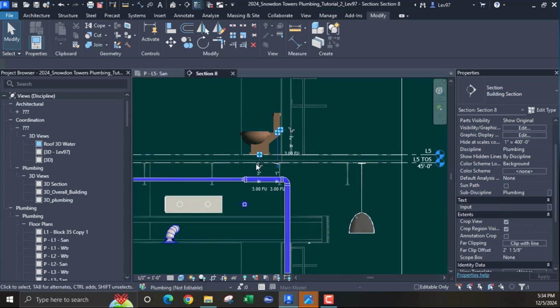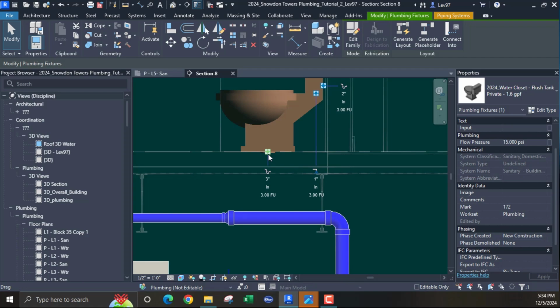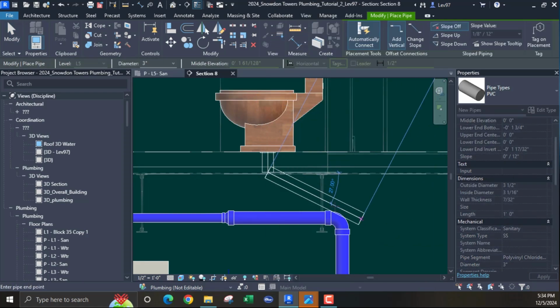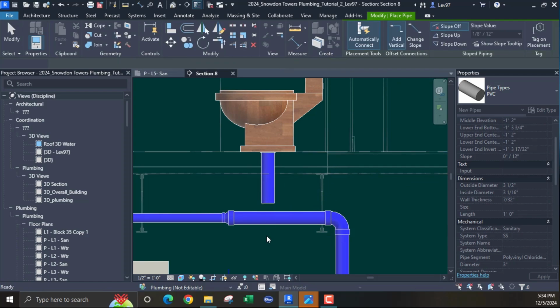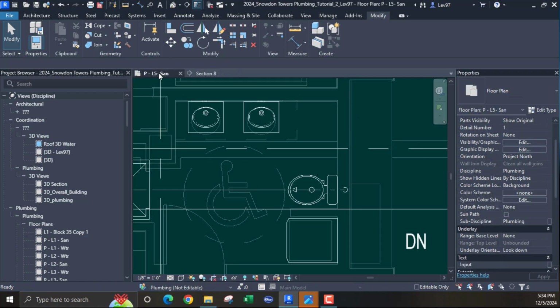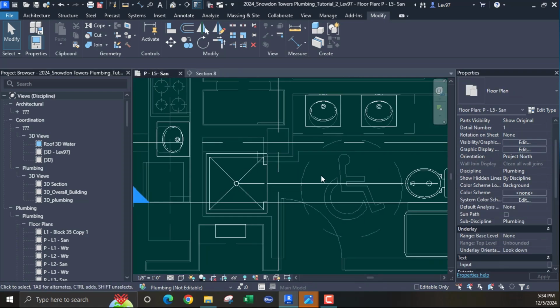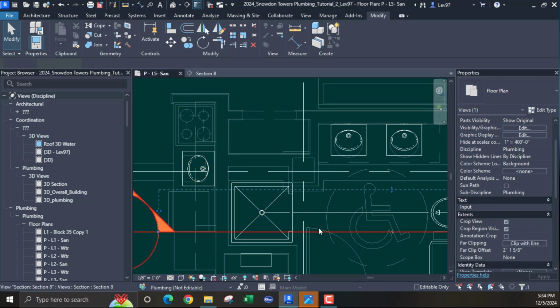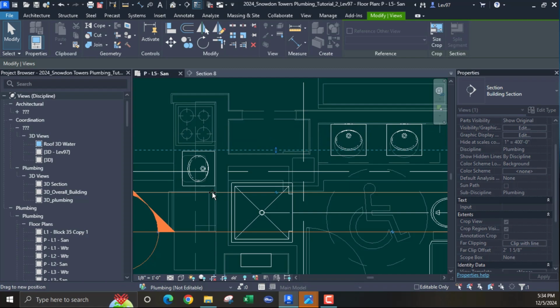And let's go back. Let's pick up our water closet. And it's just PVC, sanitary system. I'm going to leave that there. I don't want to connect it yet because I may have to move it. So let's go with this, my kitchen sink here.